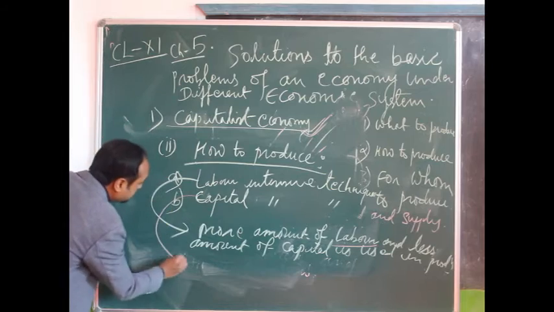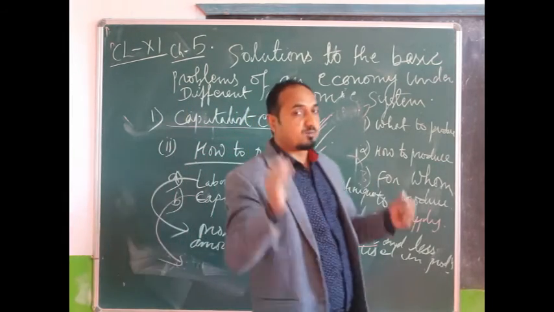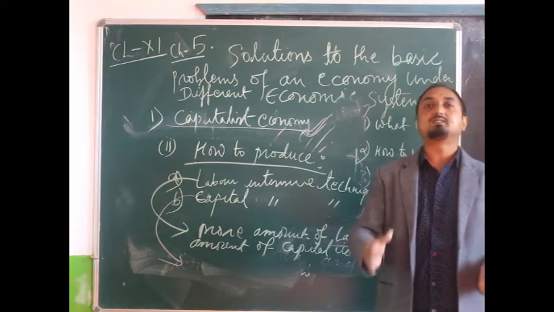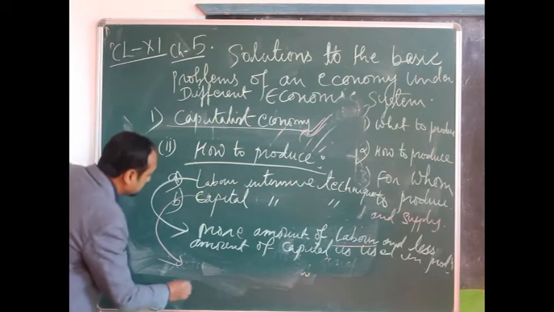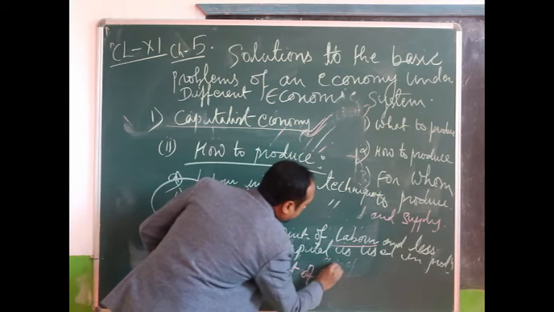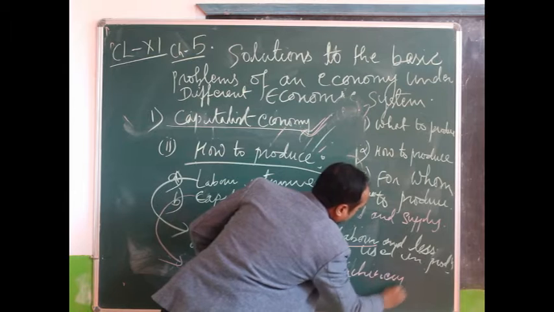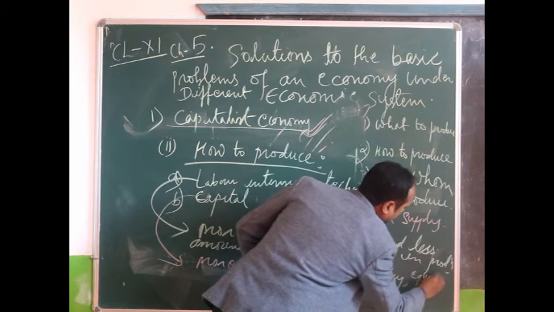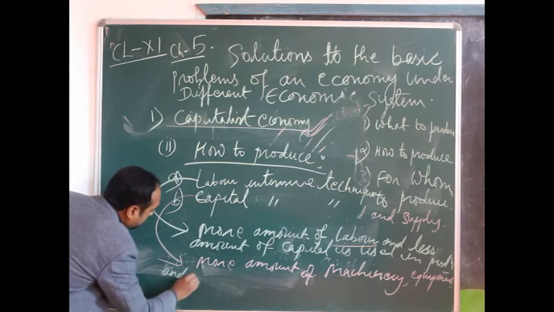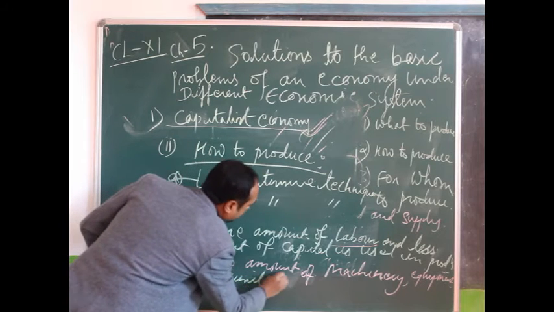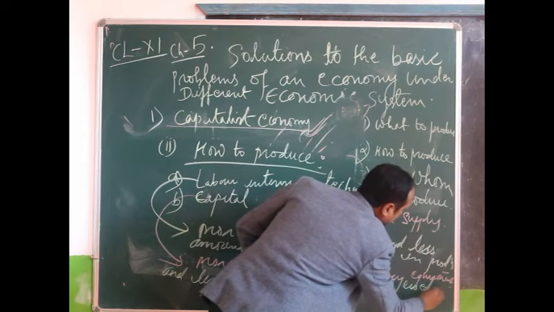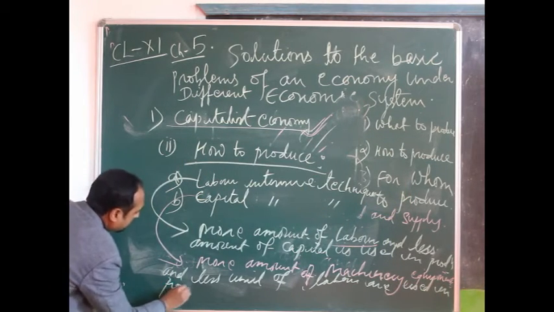Next we have capital intensive techniques. These refer to those techniques or methods of production in which more machinery and equipment are used and less labor is used.